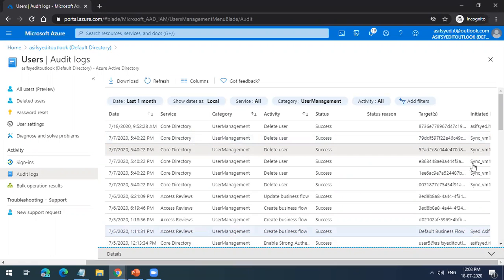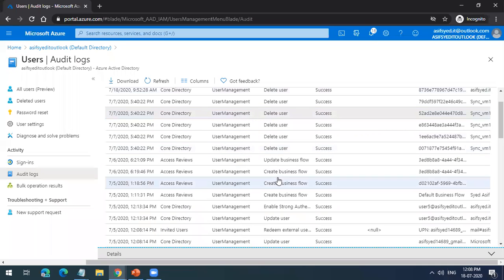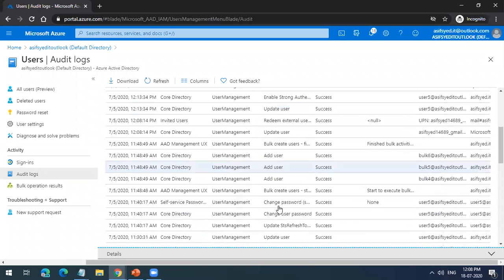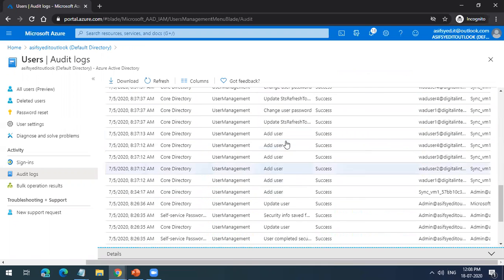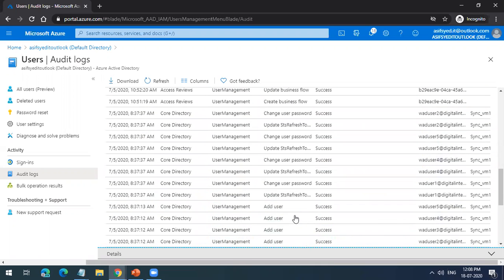It will show you a user by name Asif, delete user. Someone has deleted the user. Someone created a workflow. Someone updated the user. Someone added the user. Someone updated the user. So you can see all these logs. These are Active Directory logs. Okay. So you can see the logs here.